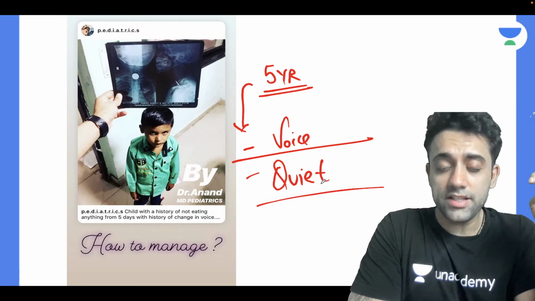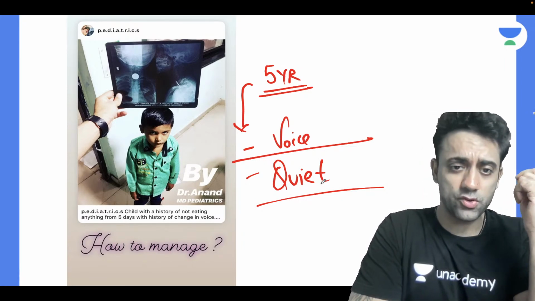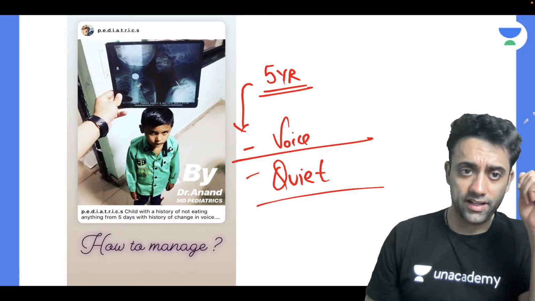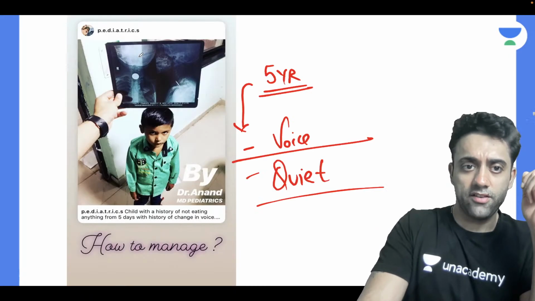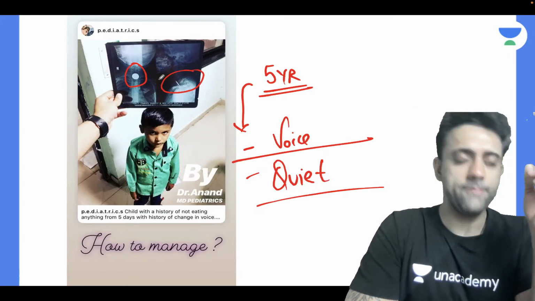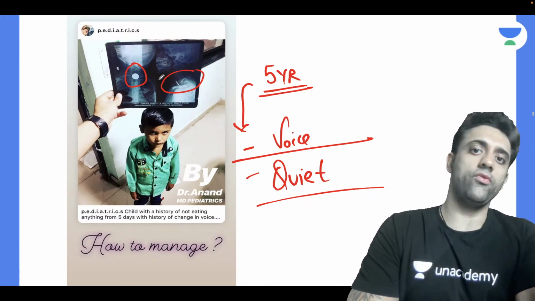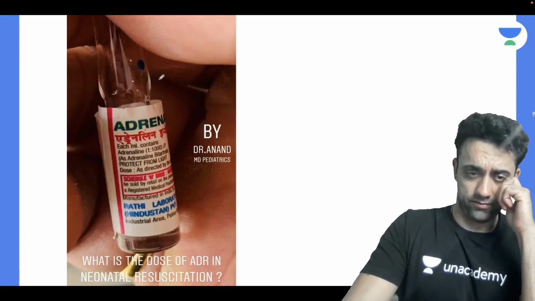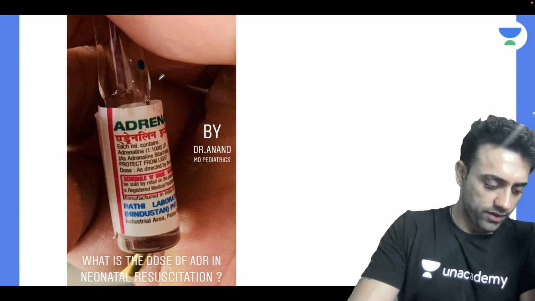Yes, it's true. So a 5-year-old boy with a voice change, whom the father says is too much quiet. I got an X-ray done. Very beautiful. Yes, very beautiful. The patient has a 5 rupee coin stuck here in the throat. So the best answer for this question will be immediate endoscopic visualization and removal. Next question. Everyone knows the dose of ADR. That's very well true. Okay, perfect.